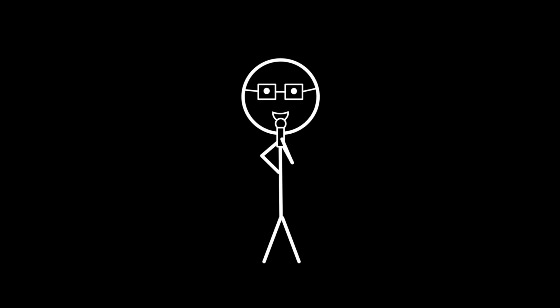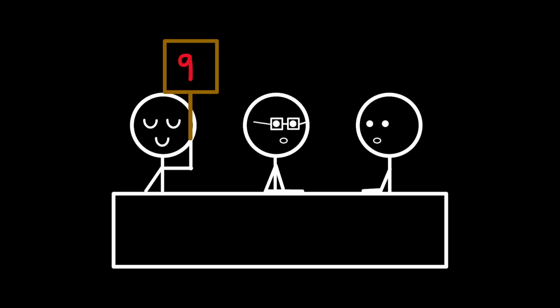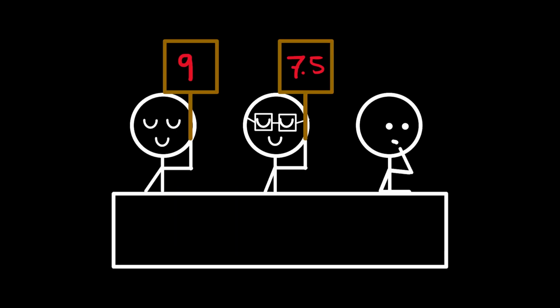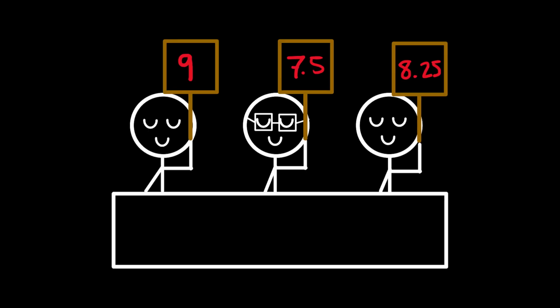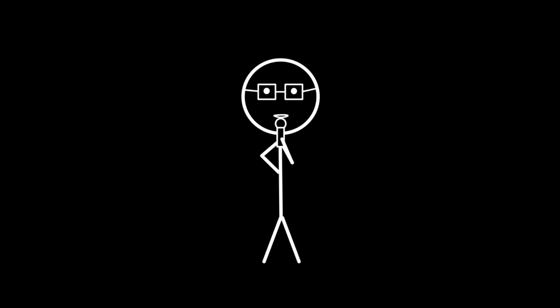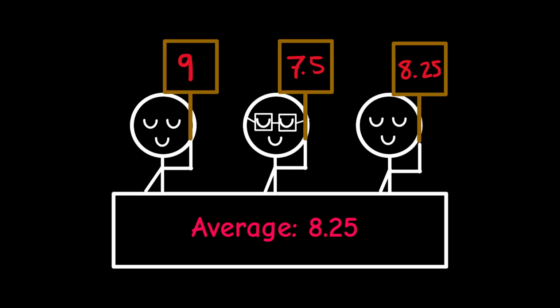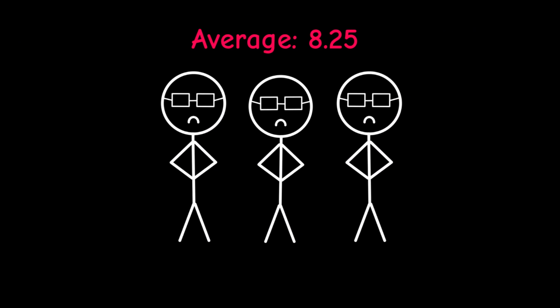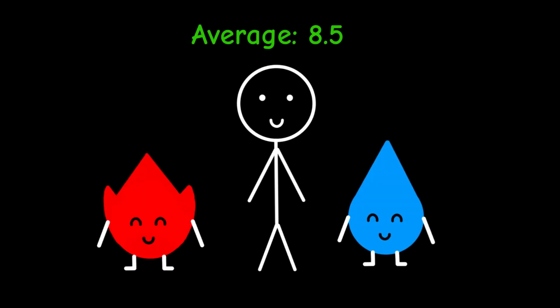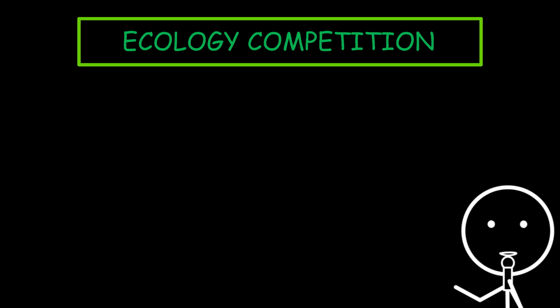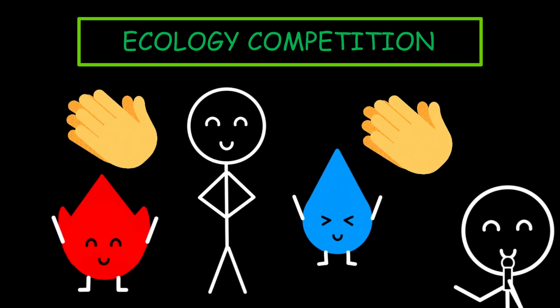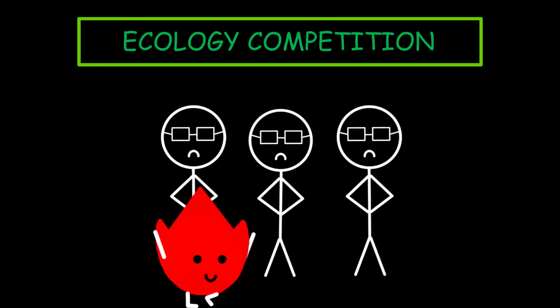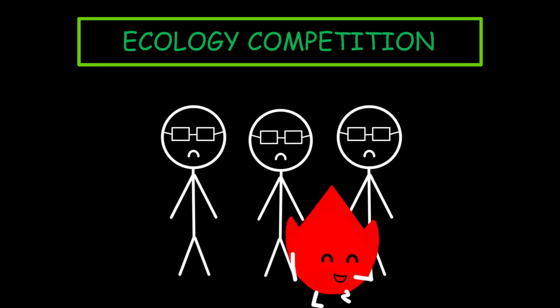Upon further evaluation, here is the final score. The average is 8.25. This means that the winner of the ecology competition is the first team. Congratulations. Congrats, you got second place.